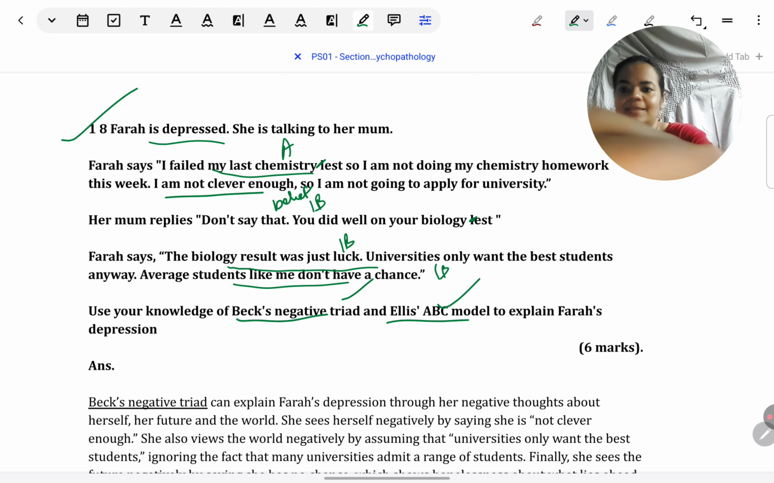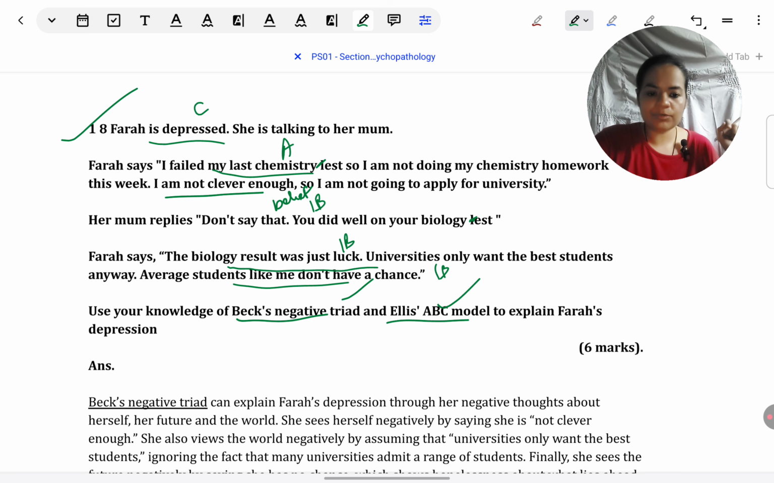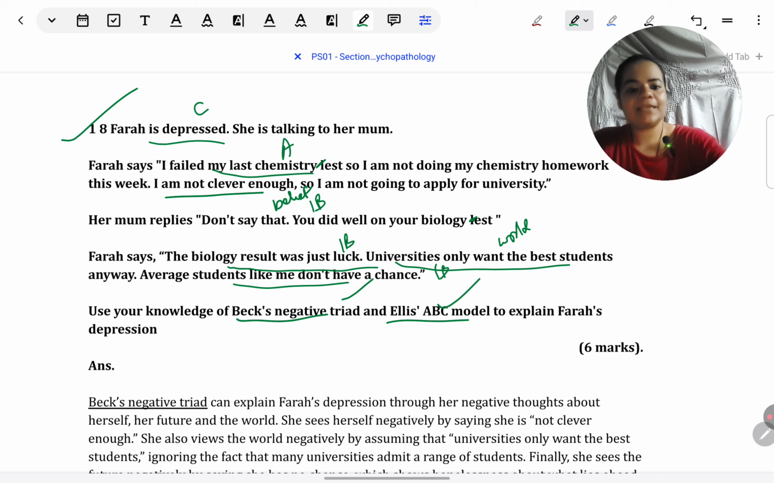She is depressed, that's a consequence in Ellis's model. What has happened because of her having all these negative beliefs is that she's going into depression. Okay, also universities only want the best students. In terms of the negative triad, she is having negative beliefs about the world. She feels that universities are biased against certain type of students. So that's not a negative belief about herself, but rather about a system. So it will classify as negative belief about the world.